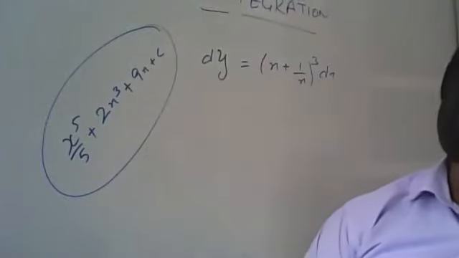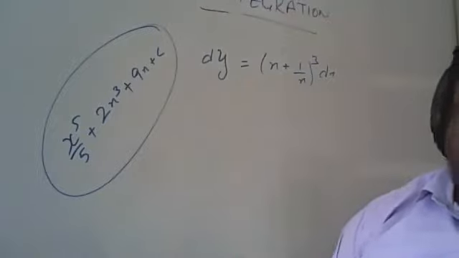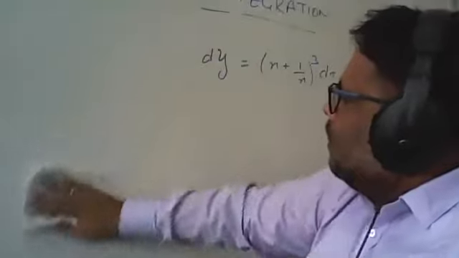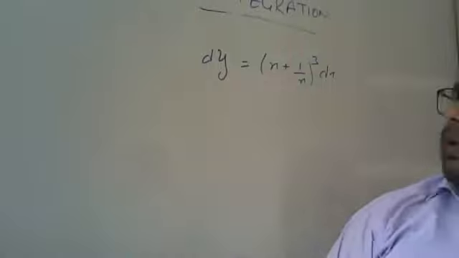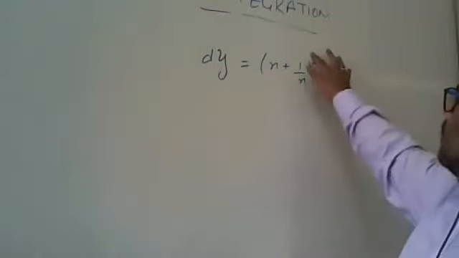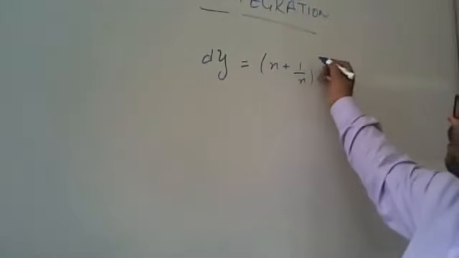Find derivative of dy is equal to (x plus 1 by x) whole cube. Okay. Here, x plus 1 by x.